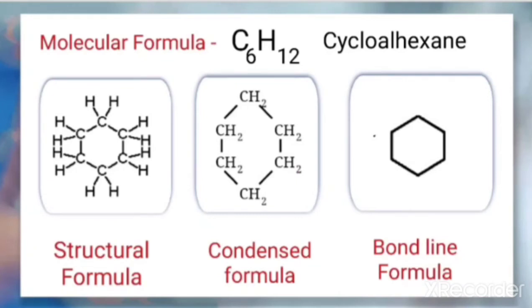Once again, if you want to confirm that the formula is written correctly in any of these ways, the number of carbon and hydrogen should be the same. You can check here. Here also when you count the number of hydrogen, how much will you get? 12. Here also when you count the number of hydrogen, you will get 12. And the number of carbon, when you count it, will be 6 here. And when you count the carbon at the edges here, that will be 6.